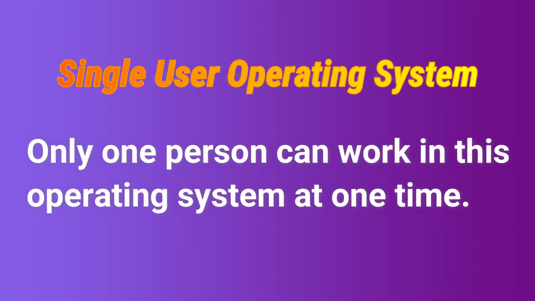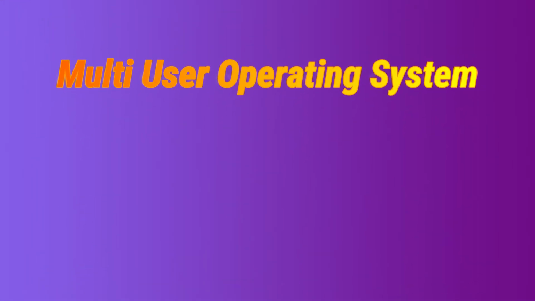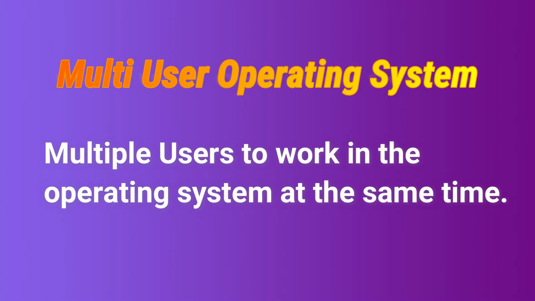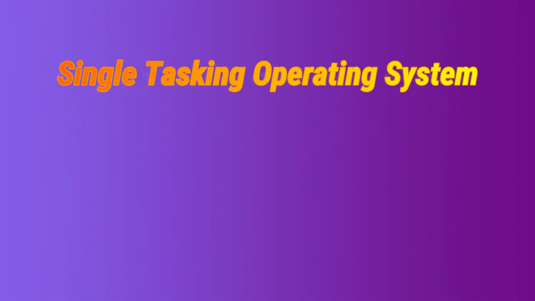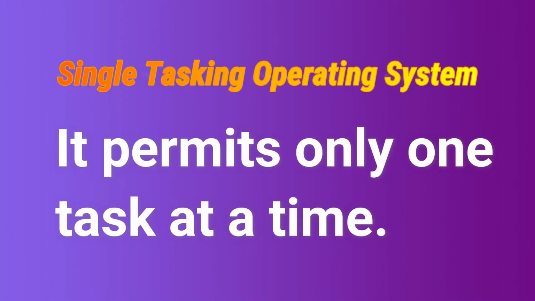Another type of operating system is multi-user operating system. This type of operating system allows multiple users to work in the operating system at the same time. Next is the single tasking operating system. Single tasking operating system permits only one task at a time.